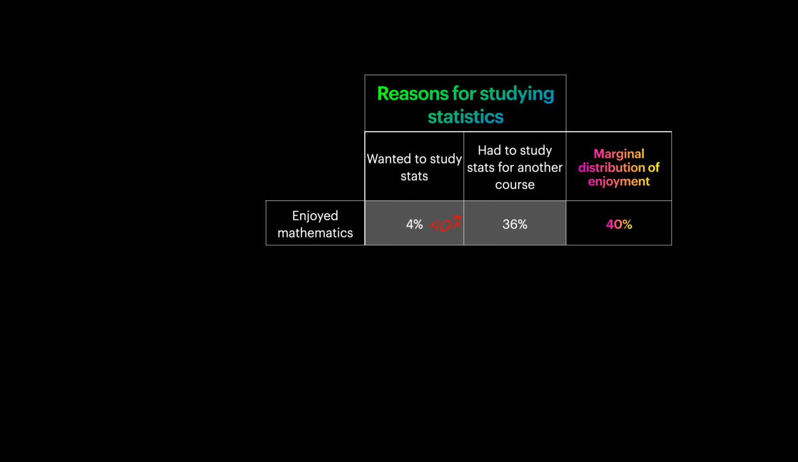Now, similarly, if we were to only look at the students who enjoyed mathematics, and now the 40% of students who enjoyed mathematics, that's the 100% we're looking at. So 4% as a fraction of 40% is 10%. It's actually 10% of that 100% who wanted to study statistics. And it's 90%, that's 36 over 40, which is the same as 90%. 90% of those people who enjoyed mathematics had to study statistics for another course.